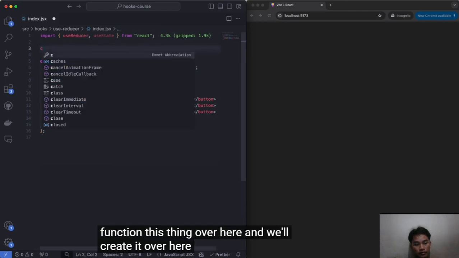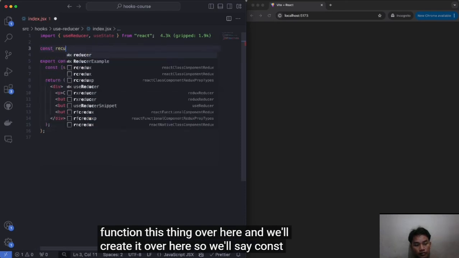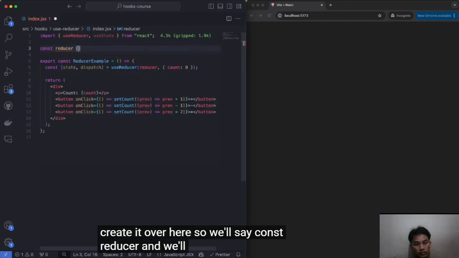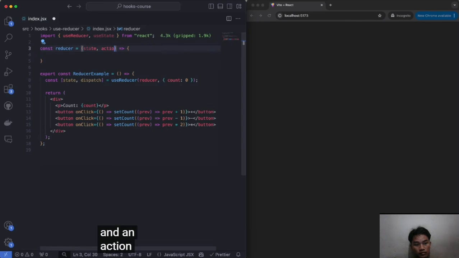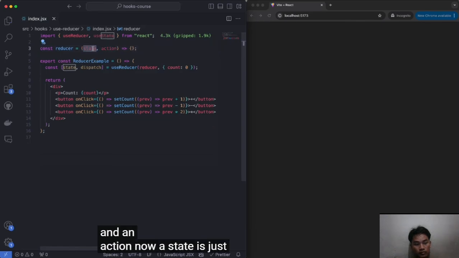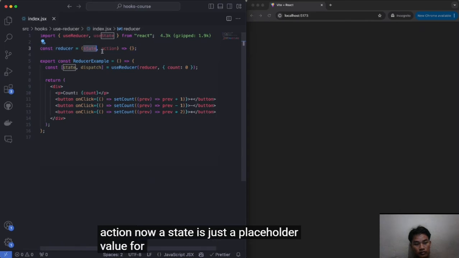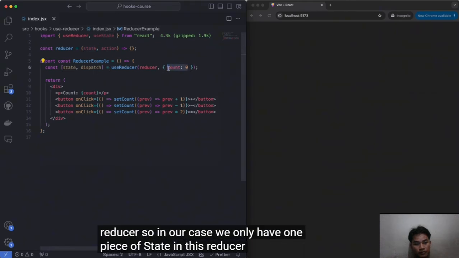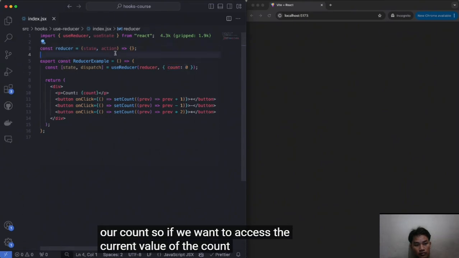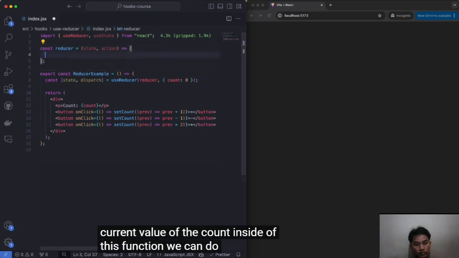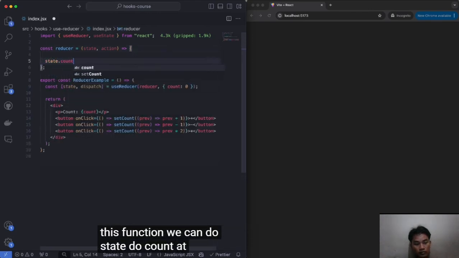And we'll create it over here. So we'll say const reducer, and we'll pass in a function which will contain two things, a state and an action. Now, a state is just a placeholder value for the current state of your reducer. So in our case, we only have one piece of state in this reducer, which is our count. So if we want to access the current value of the count inside of this function, we can do state dot count at any time.